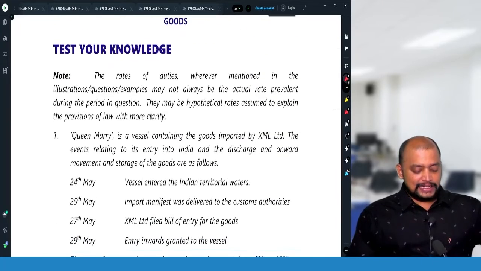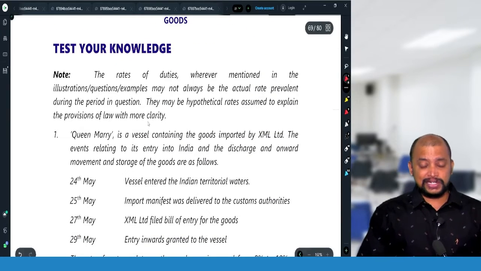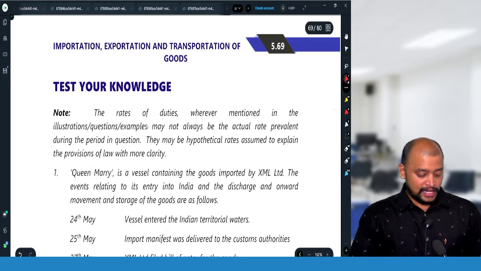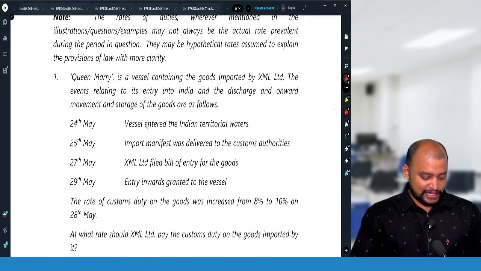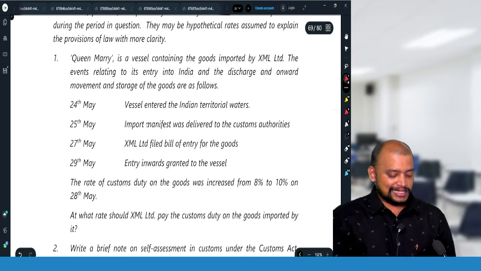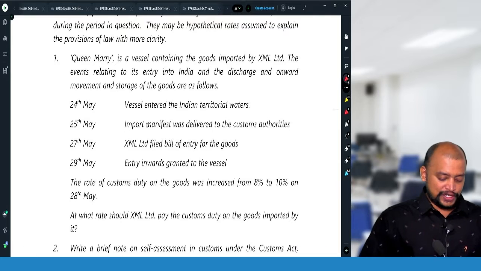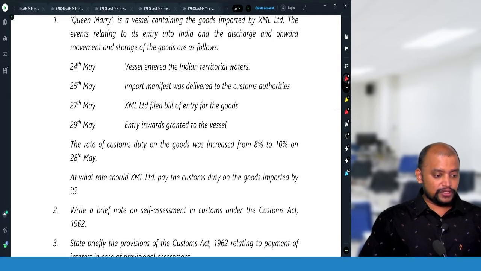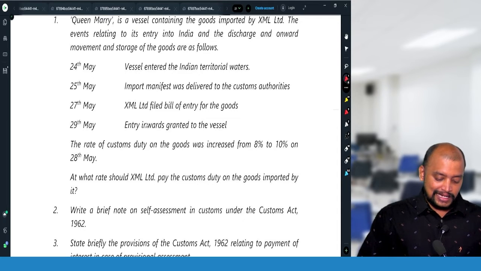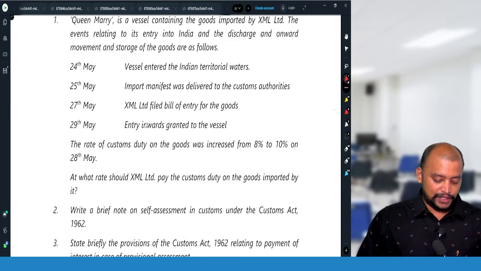So this is ICAI study material questions on chapter 5, importation and exportation of goods. Test your knowledge questions. Queen Mary is a vessel containing the goods imported by XML Limited. The events relating to its entry into India and the discharge and onward movement and storage of the goods are as follows. 24th May, vessel entered the Indian territorial waters. 25th May, import manifest was delivered to the customs authorities.